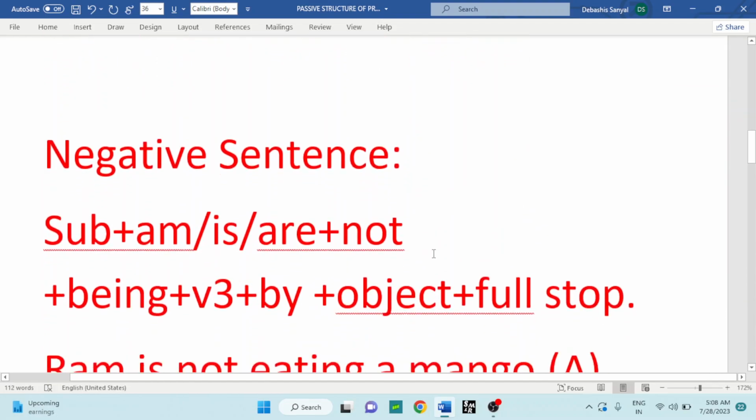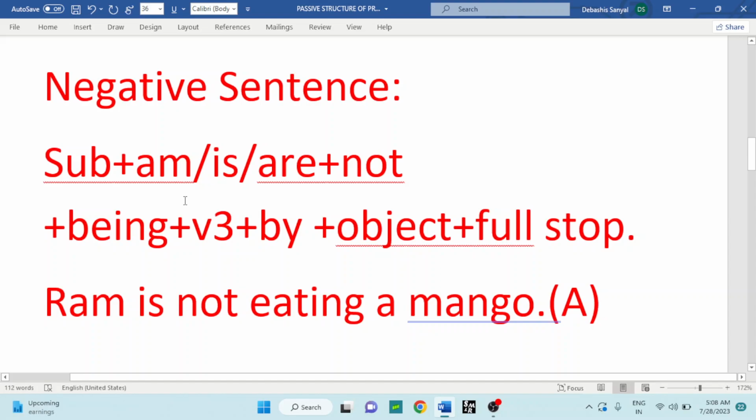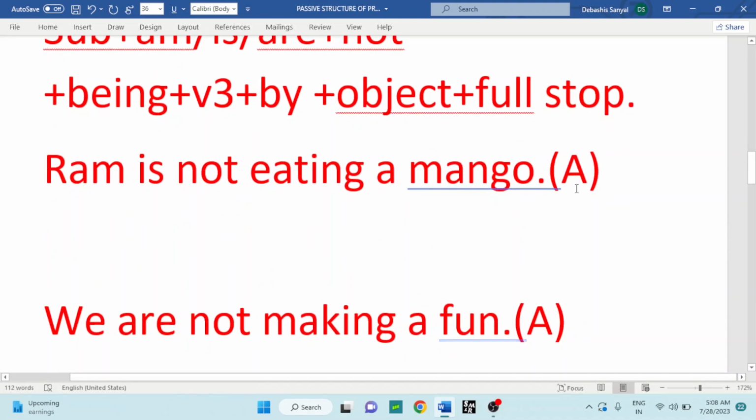Negative sentence. See the difference between the affirmative and the negative sentence structure. Subject, am is are, plus not, being, verb third form, by object and full stop. Actually, not should be included here, and all the rules remain the same. Ram is not eating a mango. It's a negative one, and it's an example of an active voice of present continuous tense.